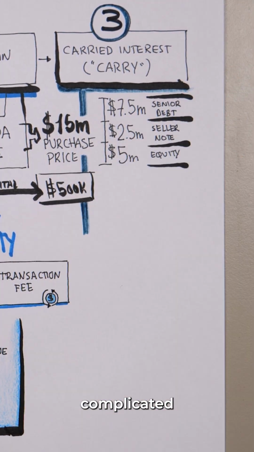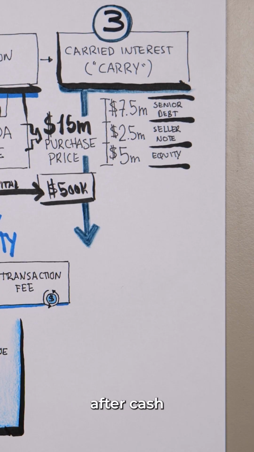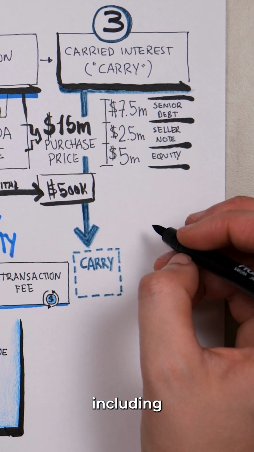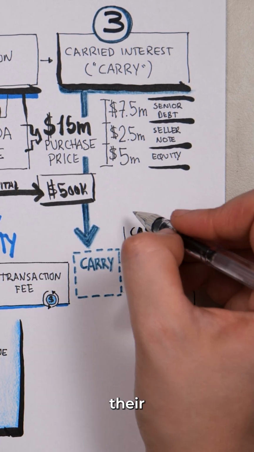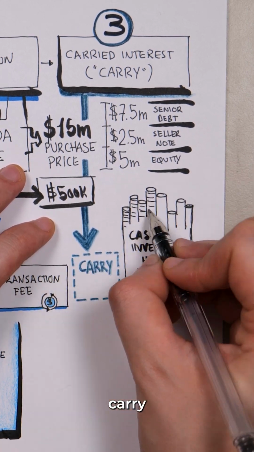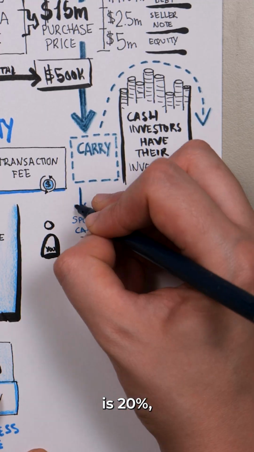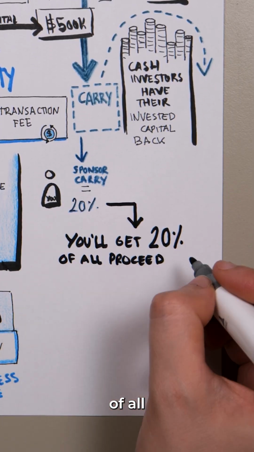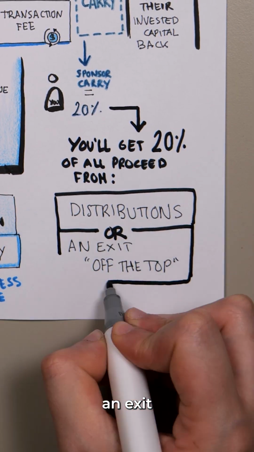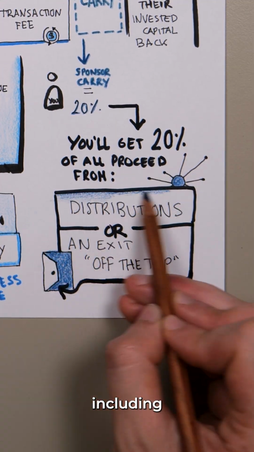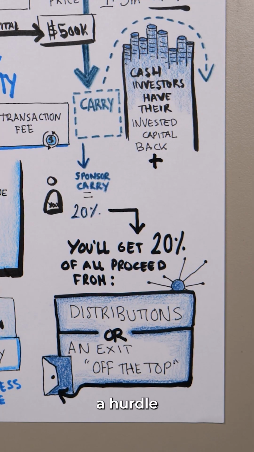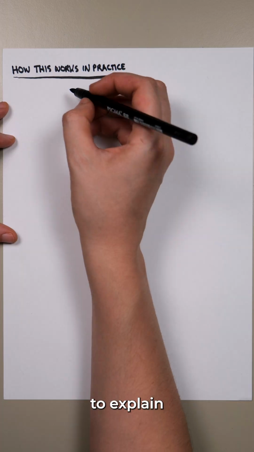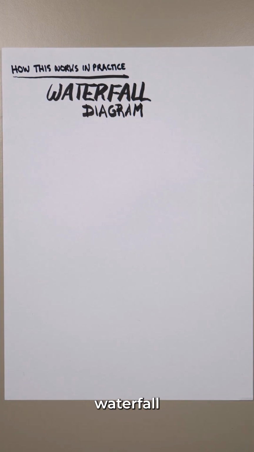Finally, and the most complicated part, is carry, which kicks in after cash investors, including yourself and including your transaction fee, have received their invested capital back. Typically, carry for you as the sponsor, the person putting the deal together, is 20%, which means that you'll get 20% of all proceeds from distributions or from an exit after cash investors, including yourself, have received their initially invested capital back plus a hurdle rate, which is typically 8 to 12%. We're gonna have to draw a diagram to explain how this works in practice called a waterfall diagram.